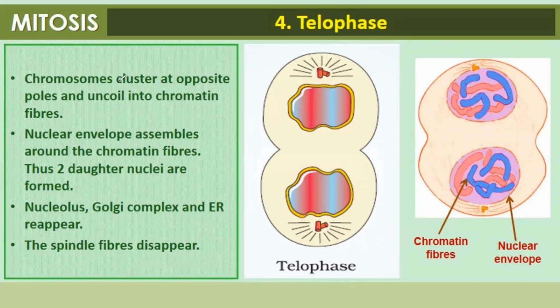Sometimes it's said that telophase is the opposite of prophase, where condensation of chromosomes takes place. Here, uncoiling of chromosomes takes place. That leads to formation of chromatin fiber, and the nuclear envelope will also start synthesizing. It will appear and give rise to two daughter nuclei. Nucleolus, Golgi apparatus and ER reappear, and the spindle fibers disappear.